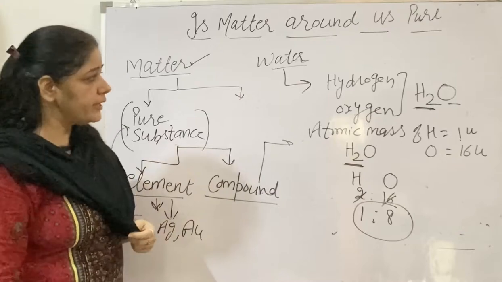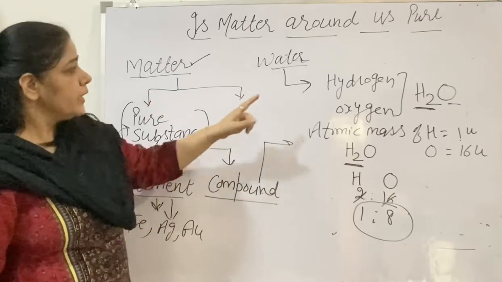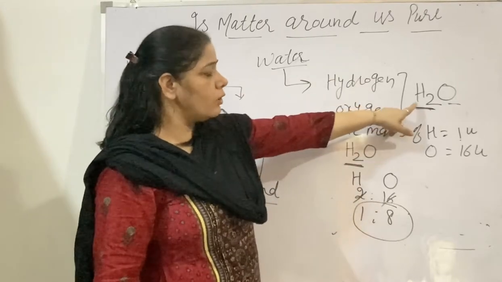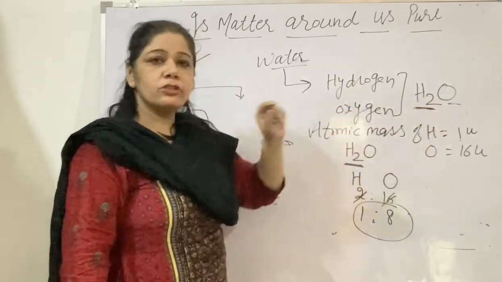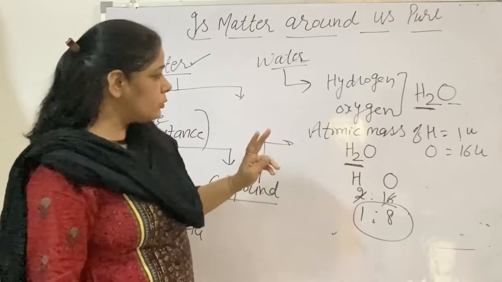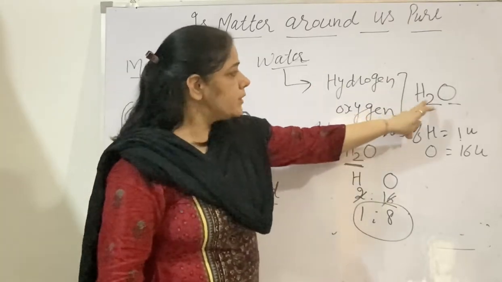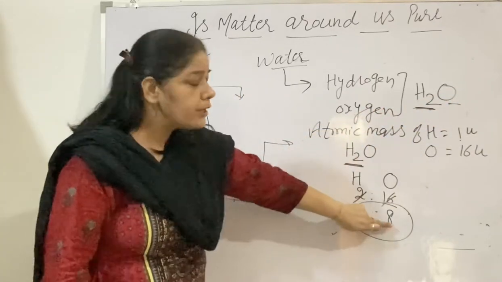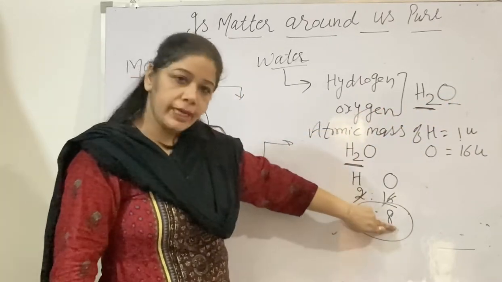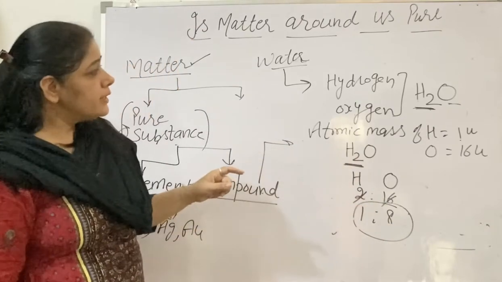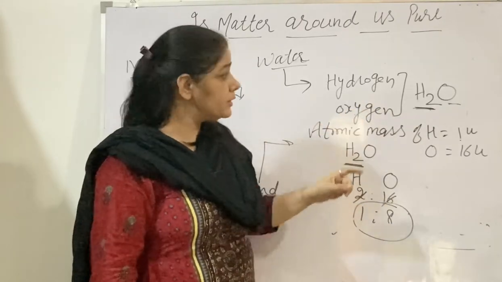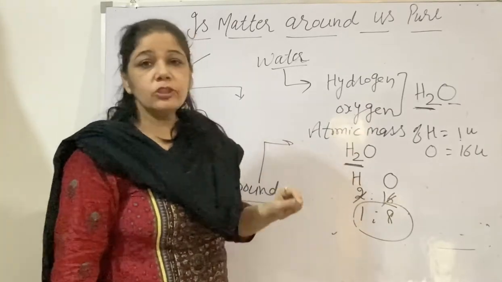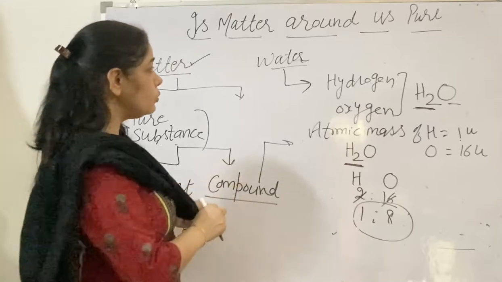How will you justify that it is a compound? Number 1, it consists of only and only what? Hydrogen and oxygen. Its composition is fixed. Number 2, these two elements, hydrogen and oxygen, combine together in a fixed ratio by mass, that is 1:8. And the third, they have fixed formulas. If you say what is the formula of water, every time you will say H2O.